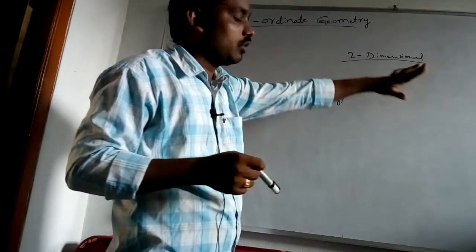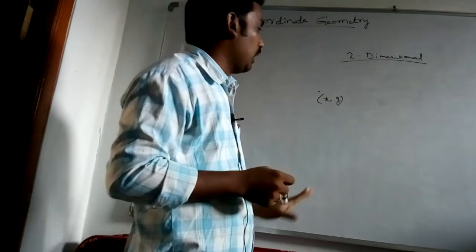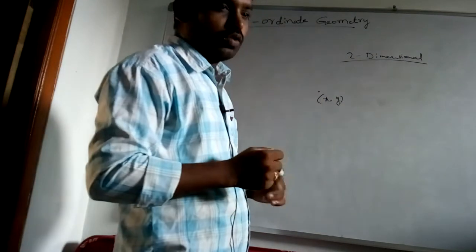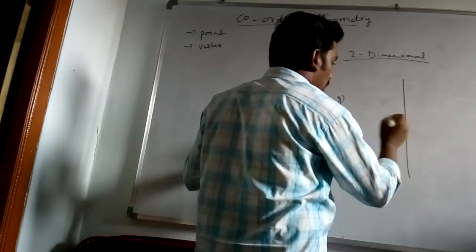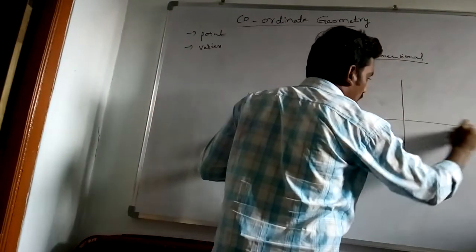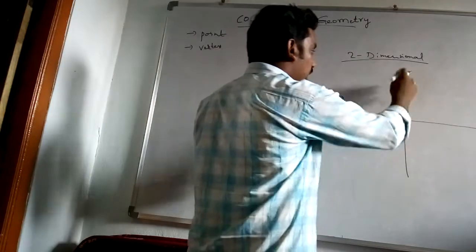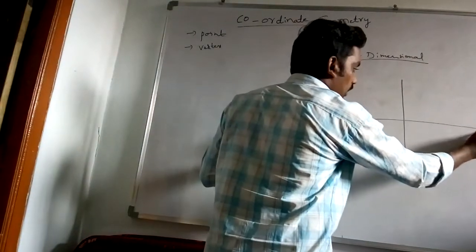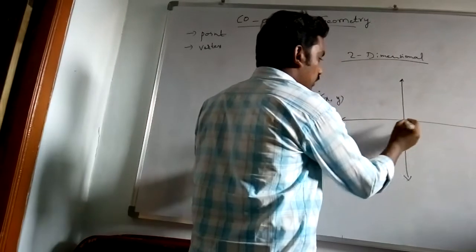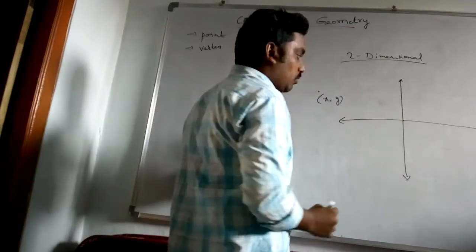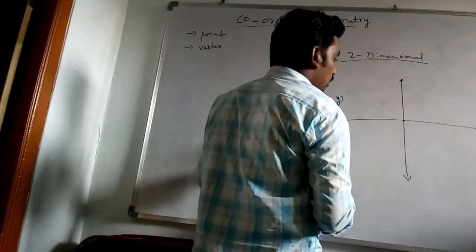How to show two-dimensional? On a plane we draw two perpendicular lines, one horizontal and one vertical. These two are perpendicular to each other. This intersecting point is called the origin.